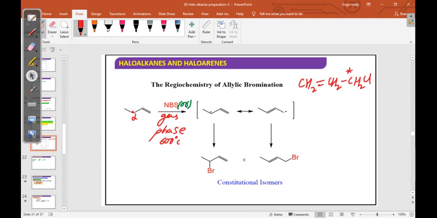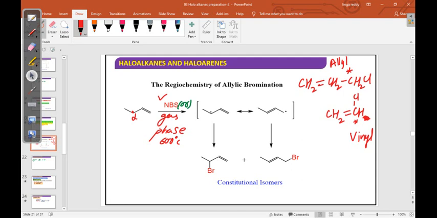One more is there, vinyl. Vinyl means CH2=CH with the halogen directly on the double-bond carbon. This position is the vinyl position. Okay, this is vinyl. The first one is allyl. See the difference.